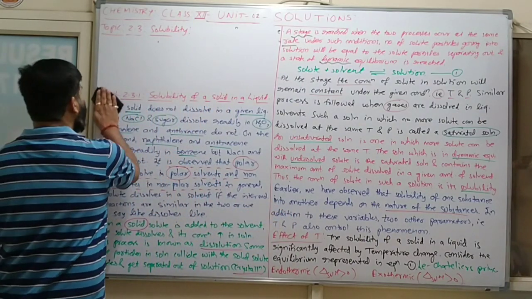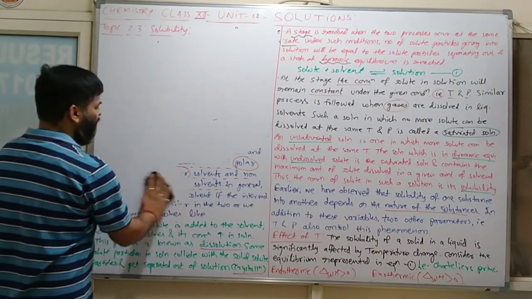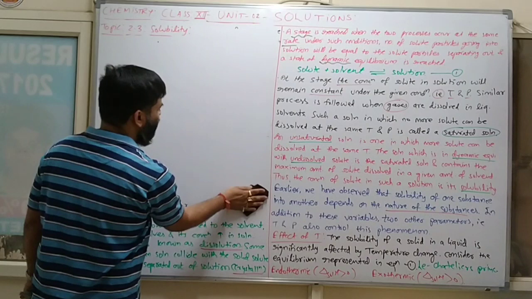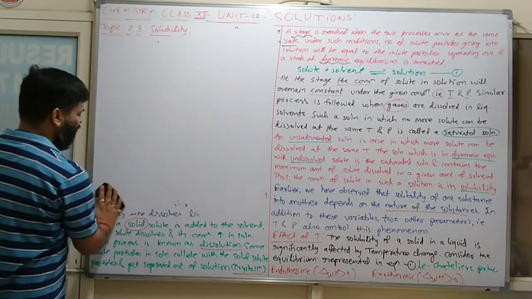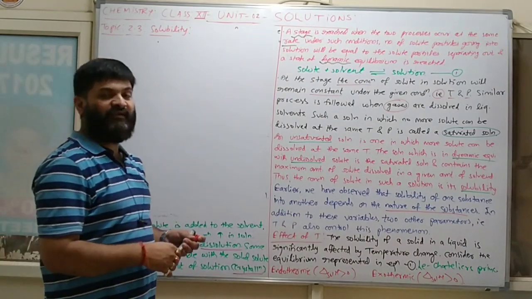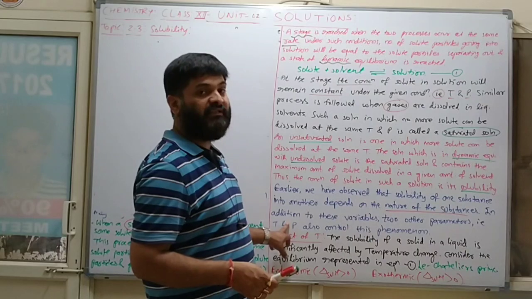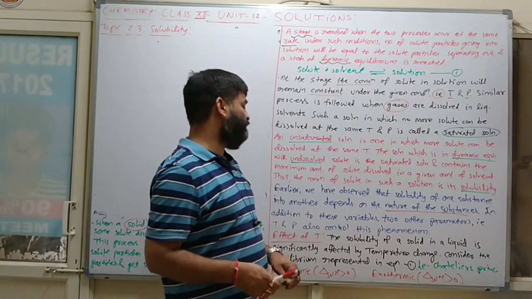In case of solubility, the nature of the material will be important. Nature means endothermic as well as exothermic. And again two important parameters are there, temperature as well as pressure.